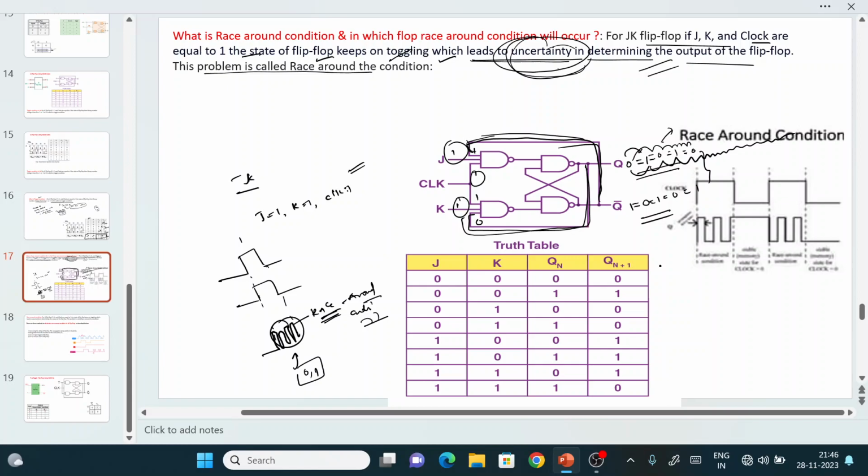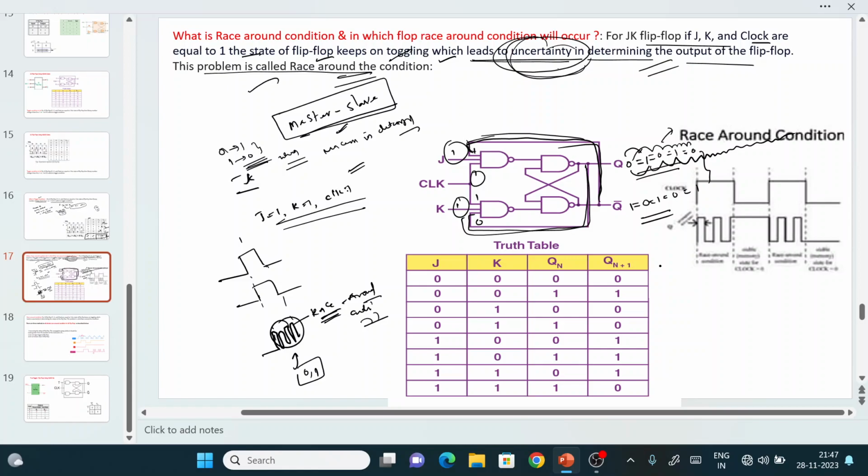Now how to avoid this race around condition? The simple answer is by implementing the master slave flip-flop. If you implement the master slave flip-flop, then we can avoid the race around condition. The definition is pretty simple. When J equal to 1, K equal to 1, clock equal to 1, the binary number changes from 0 to 1 or 1 to 0 continuously, not one time, which leads to uncertainty in determining the output functionality. That is called the race around condition. If this value changes multiple times, this is what we call the races.